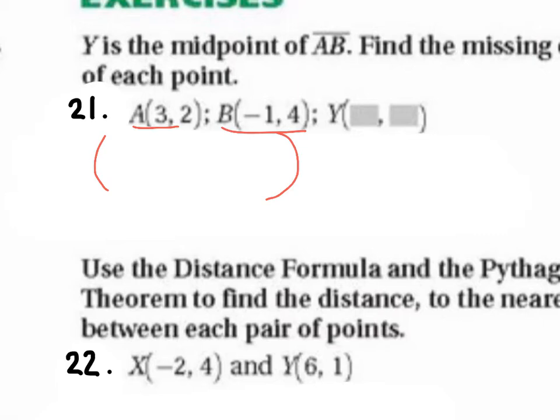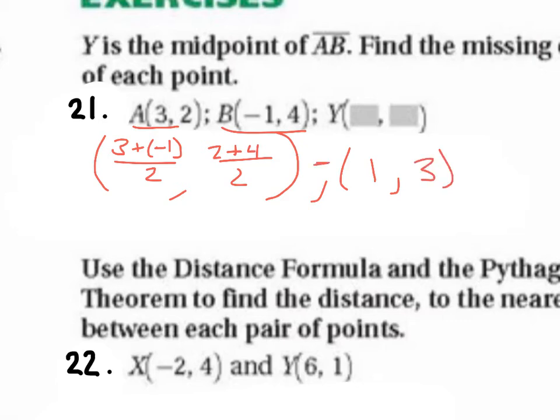We take the average of the x's, so 3 plus -1 over 2, and then the average of the y's, 2 plus 4 over 2. We get 2 over 2, which becomes 1, and 6 over 2, which becomes 3. So our midpoint here would be 1, 3.